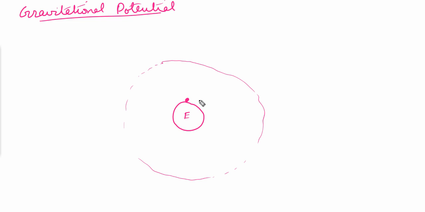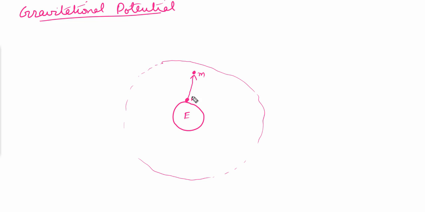mass is 0. Now what we do is we do some work on this mass, and we move this mass up to some height. Okay, now when we have moved this mass from this position to this one, it means that we have done some work onto this mass, which has resulted in the increase in gravitational potential energy of this mass.